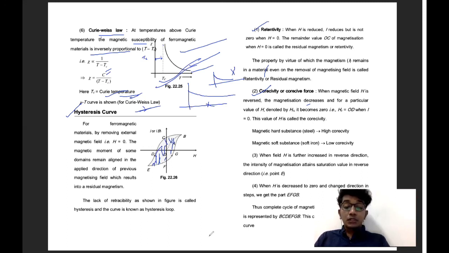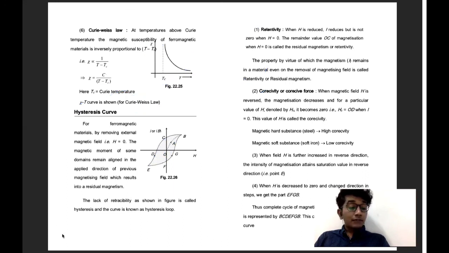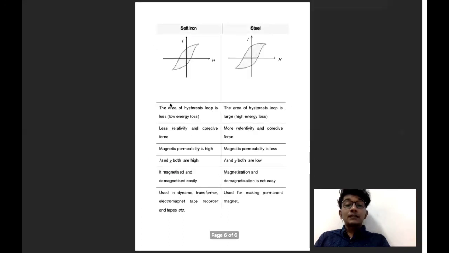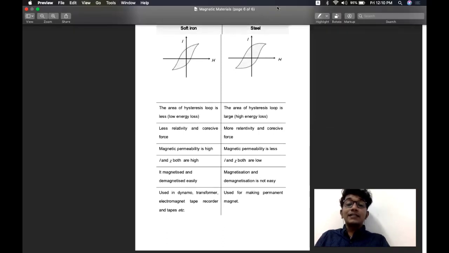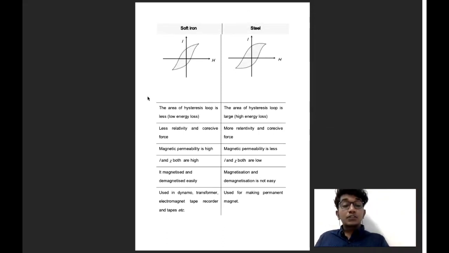You can also read this. I have also given one more thing, soft iron and steel: how they vary from each other with respect to the hysteresis curve. You can read and understand this. I'll attach this file along with this, and we need nothing else. You read it yourself; it is very simple, a pretty theory concept, and we have a lot of other things to discuss. All right. Thank you.